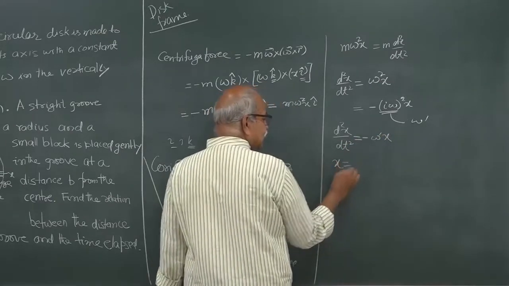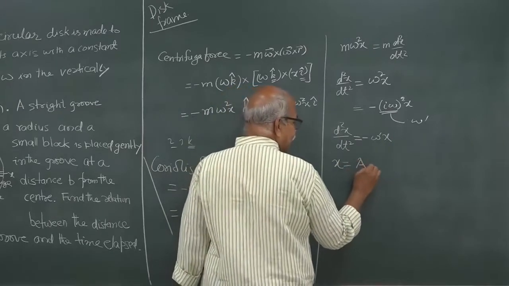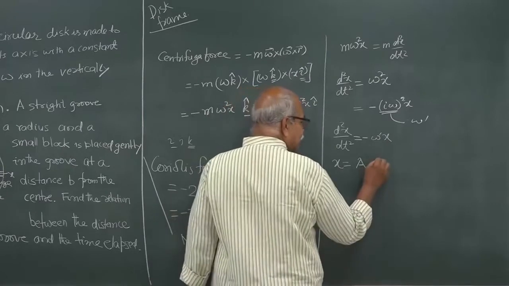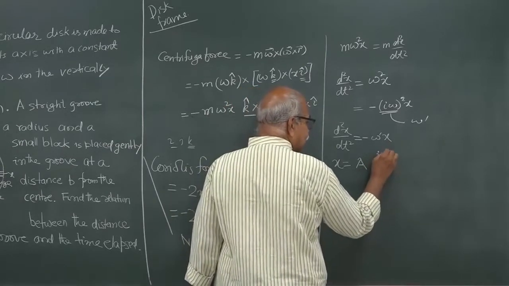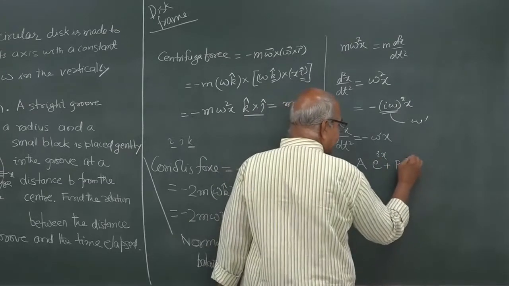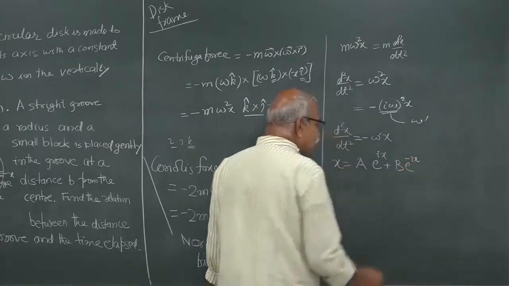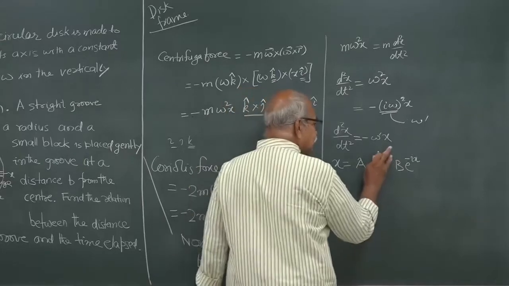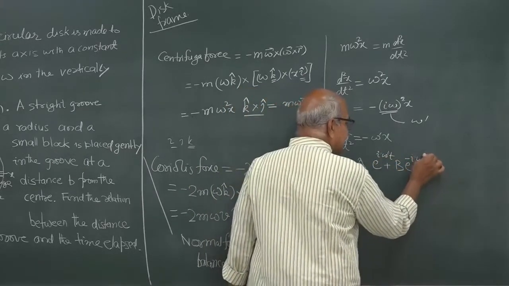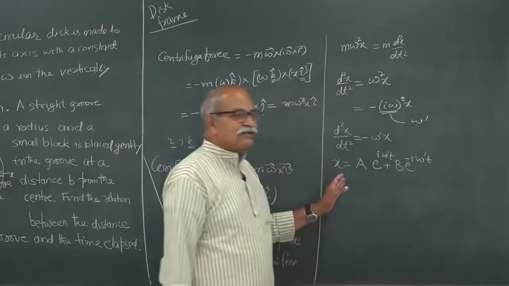The solution is x is equal to a e to the power i omega prime t plus b e to the power minus i omega prime t. This is x.